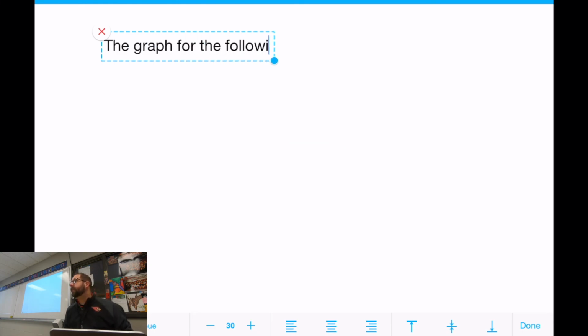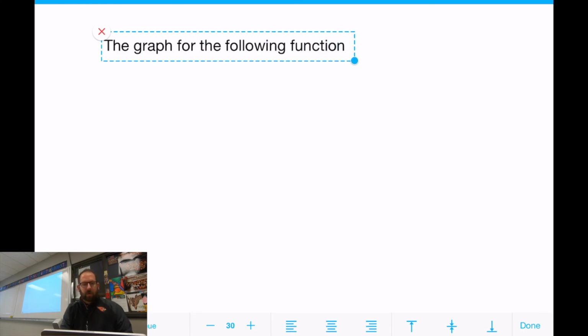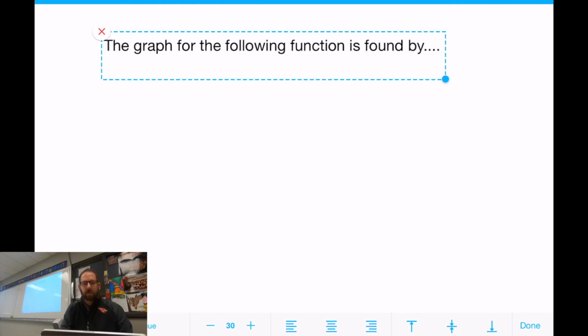Okay, we ready? Okay, so the graph for the following function is found by, right? Because again, when you do race format, you have to state the question and then we're going to answer it in the first sentence. So we're going to just start going off right off the bat. Now, if it was like an algebra problem, where it said find the value of x, my first sentence would be the value of x is, blah, right? But for yours, we have to be describing how we're finding the graph.